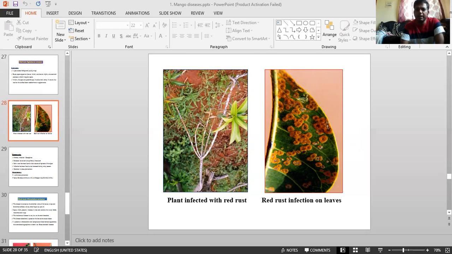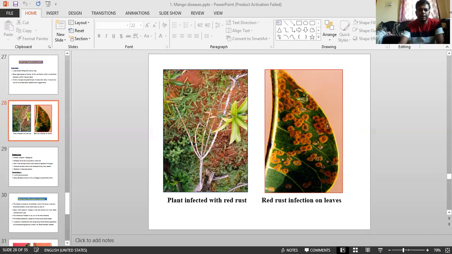It appeared as an epidemic in orchards of the Tarai region of UP during 1956. It also reduces photosynthetic activity and, as a result of algal attack, lowers the vitality of the host plants. Okay? This is regarding economic importance.